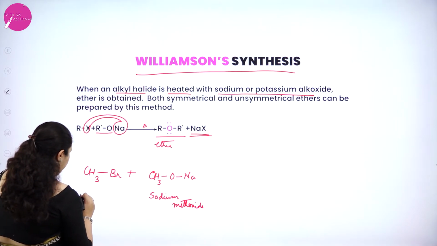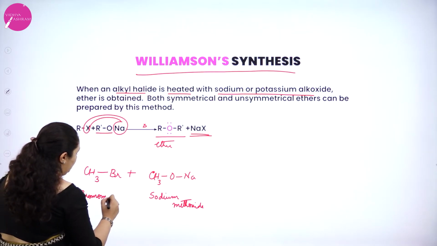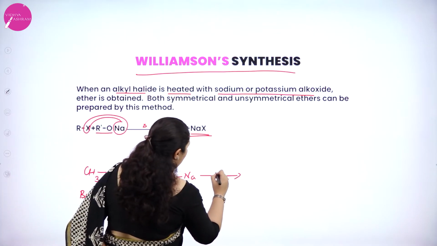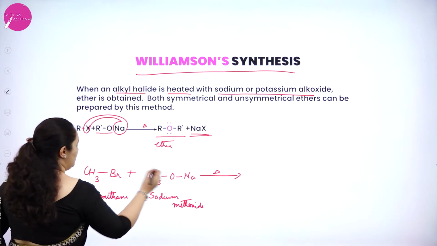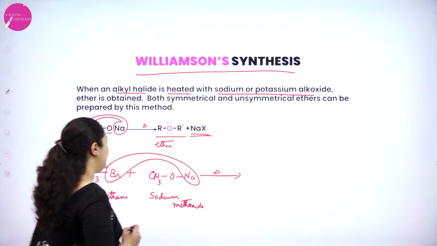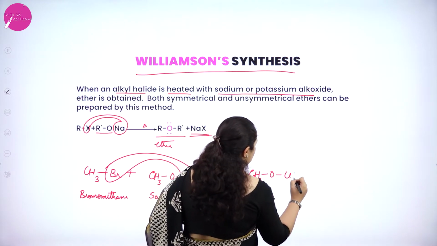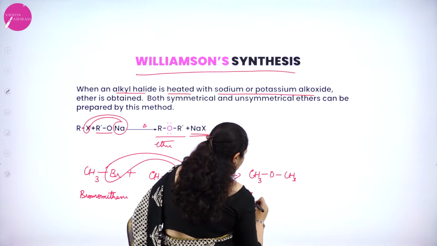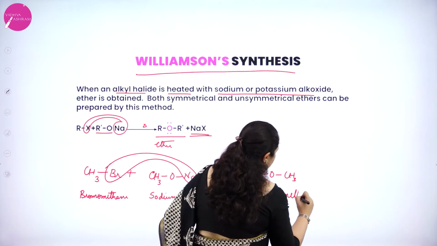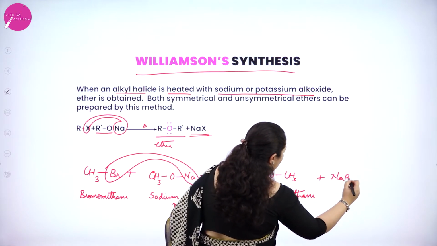This is bromomethane. When it is heated, what is happening? Sodium will go along with bromine as sodium bromide, and you will get CH3OCH3, that is methoxymethane, and sodium bromide is removed.